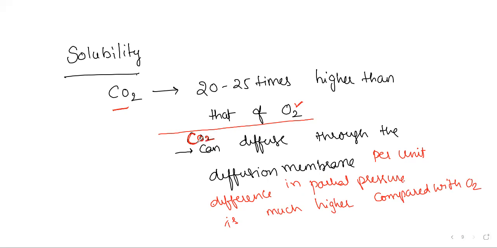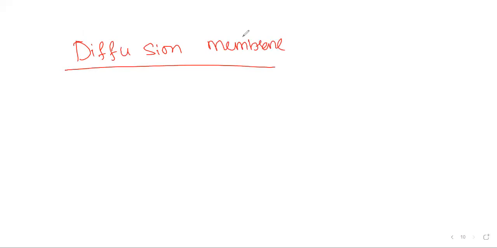Okay. So about the diffusion membrane, I'll show you once again. The diffusion membrane is very important, so let's take a look at it. Once again, in the lung anatomy also I explained about the diffusion membrane, and even now I have just shown it to you. The diffusion membrane is made up of three major layers. What are the three major layers of the diffusion membrane?